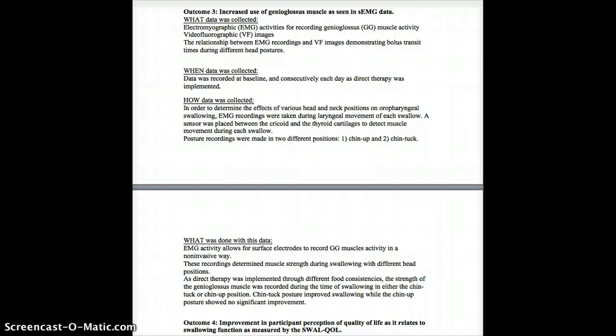EMG activity allows for surface electrodes to record genioglossus muscle activity in a non-invasive way. These recordings determined muscle strength during swallowing with different head positions. As direct therapy was implemented through different food consistencies, the strength of the genioglossus muscle was recorded during the time of swallowing in either the chin tuck or chin up position. Chin tuck posture improved swallowing, while the chin up position showed no significant improvement.